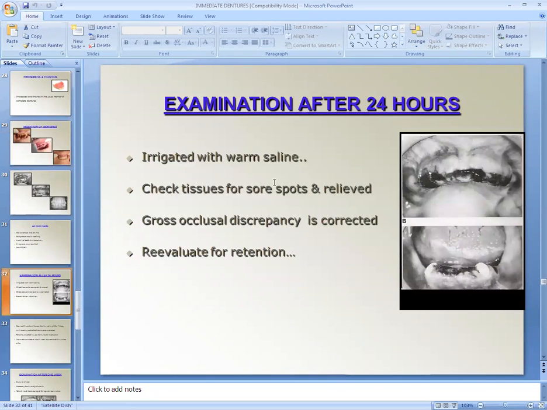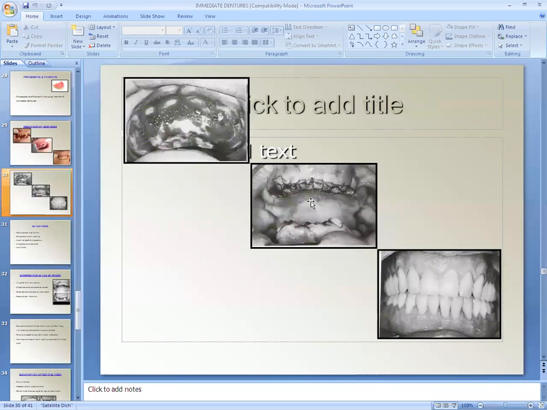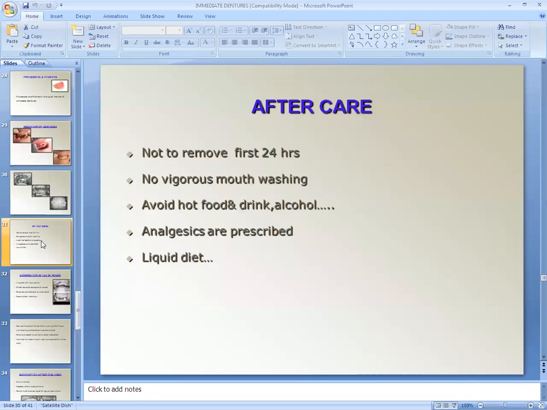So here you can see. Here you can see the sutures are given and the denture is given, occlusion is checked. In the first appointment, we cannot do much, but after 24 hours, we have to call the patient for aftercare, and we have to instruct the patient not to remove the denture for at least 24 hours, because within 24 hours the edematous reaction occurs.